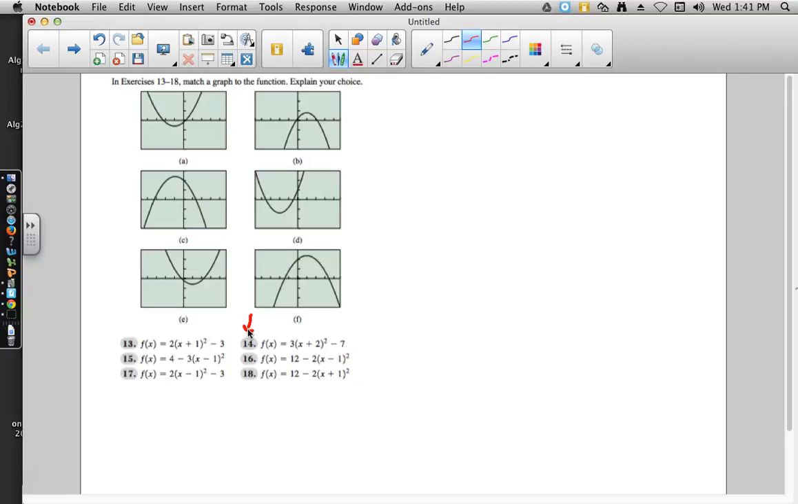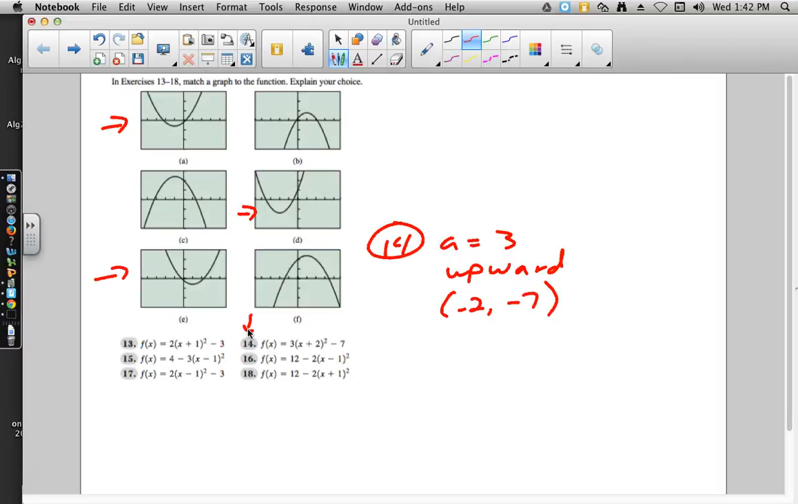So number 14 has an A value of 3. So that tells me this is going to open upward. So that makes all of those 3 possibilities. Now the vertex of this one is at -2, -7. And so what that does is it throws out E. E can't be it. But it's quite possible that it's either A or D.